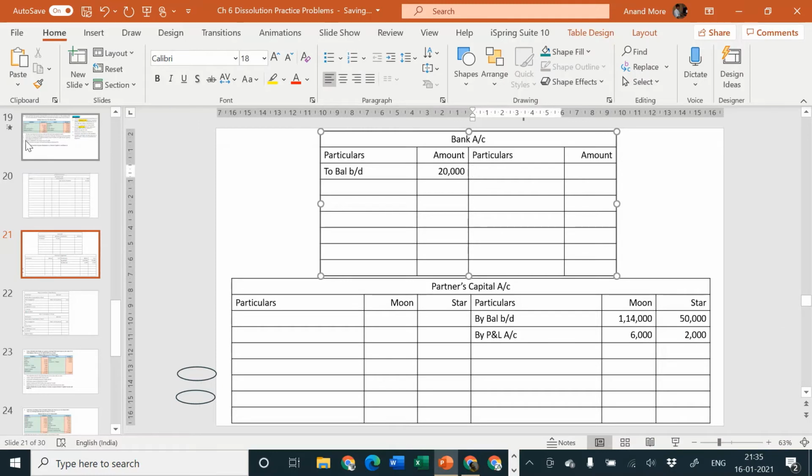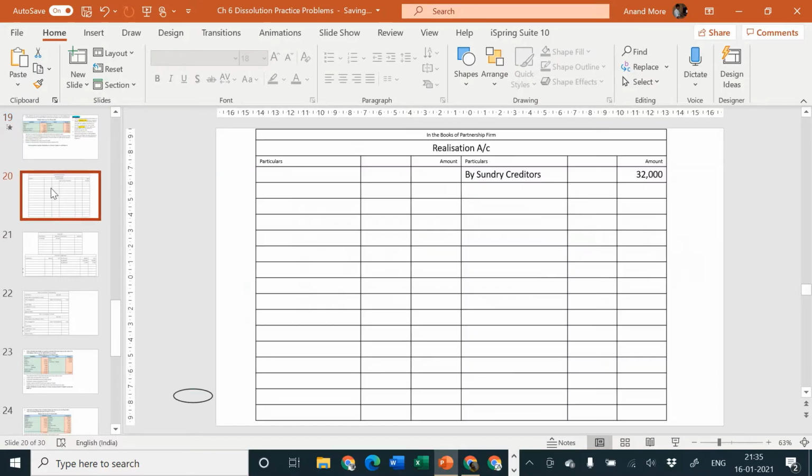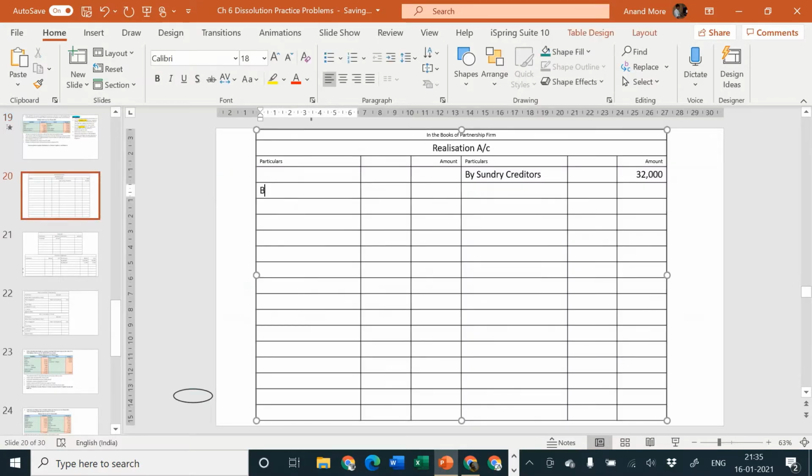All other assets will be transferred to realization account debit side. Building, machinery, stock, debtors.